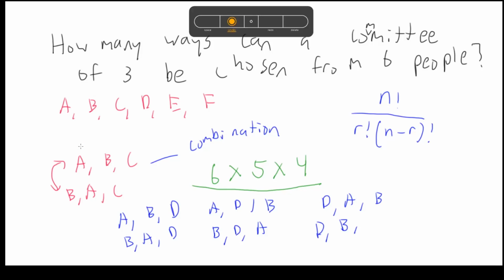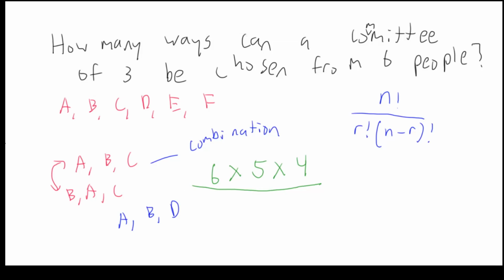So with that in mind, if you have 6 times 5 times 4 permutations, and you want to choose a committee of 3 people without any repetitions, you have to divide by the total number of times that you could repeat each committee. We just figured out that for every committee that you choose, there are 6 possible repetitions. So in this case, these 6's would cancel and you get 20.